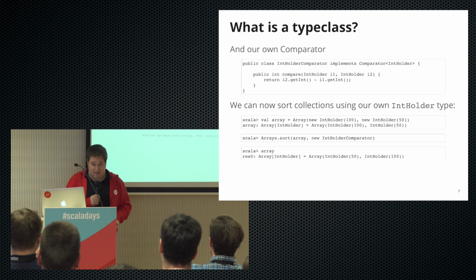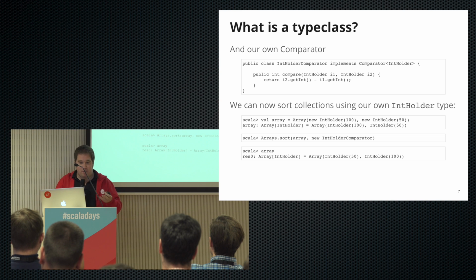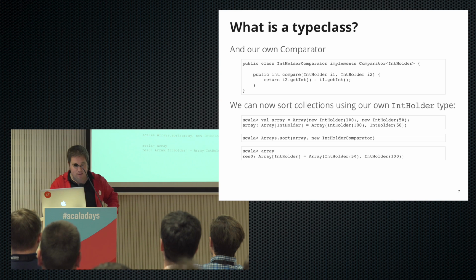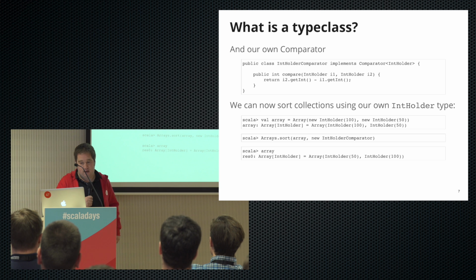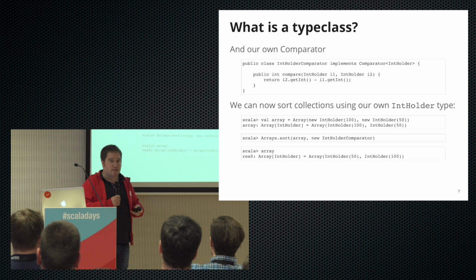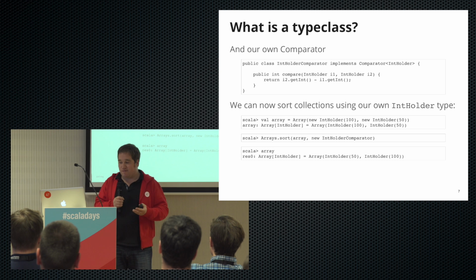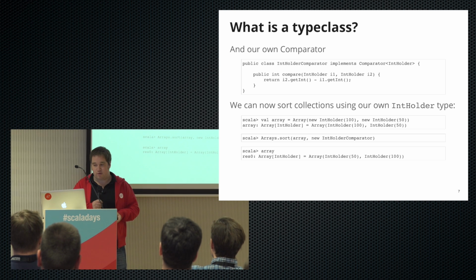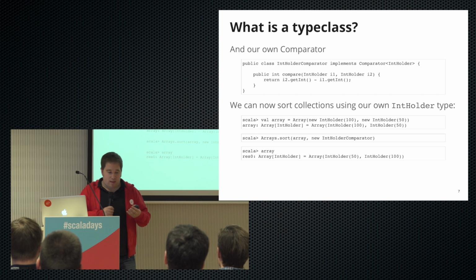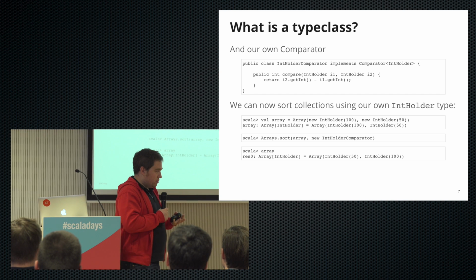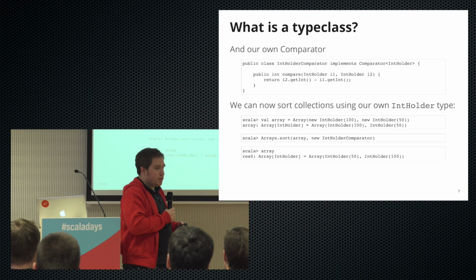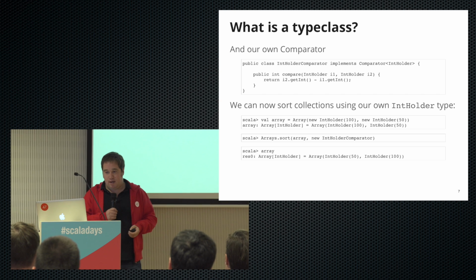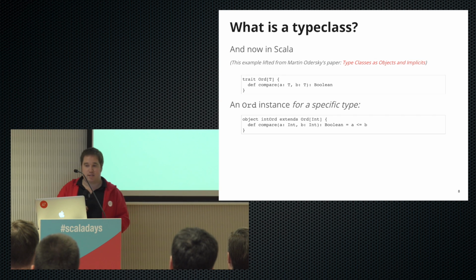Of course, the sort method is mutable, which makes me twitch, but we can then sort this using our comparator. And then when we inspect what's in our array, you can see that these have been sorted. The sort method used our comparator to iterate over the values in the array and work out where the ordering should go. This is not a full type class definition, and we'll look at this in a bit more detail now, and maybe we'll see how this works in Scala.